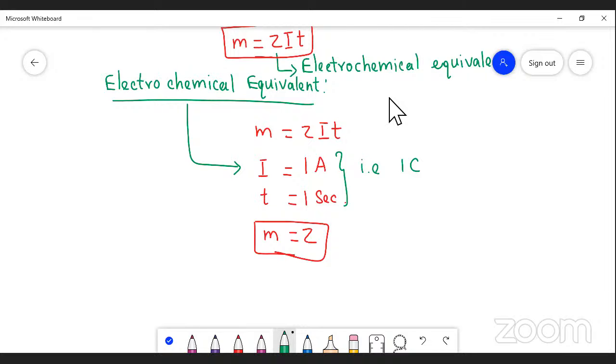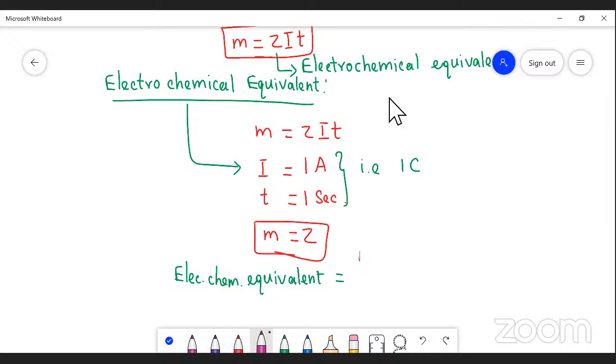There is a direct formula here. The electrochemical equivalent is nothing but equivalent mass divided by Faraday.